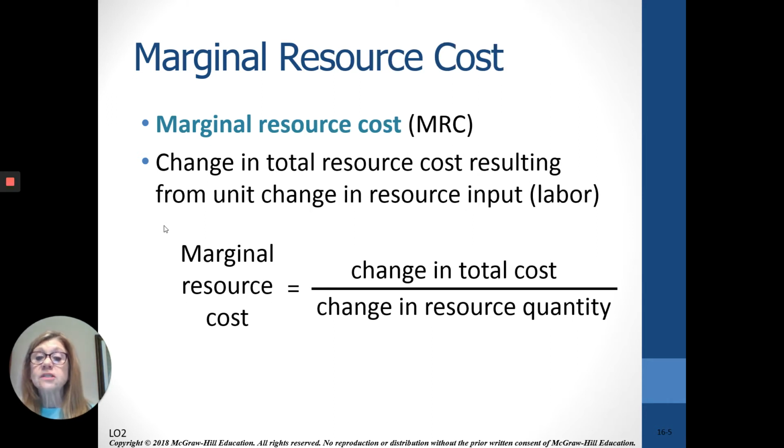The marginal resource cost, MRC, is just the change in total cost divided by adding one more worker. So what the marginal resource cost becomes is our wage rate. It's the same thing. It's $14 an hour or $15 or whatever it is. It's the cost, what those workers are going to cost.